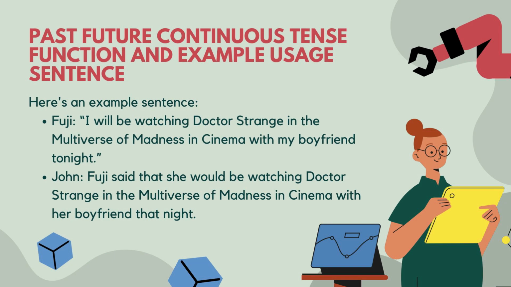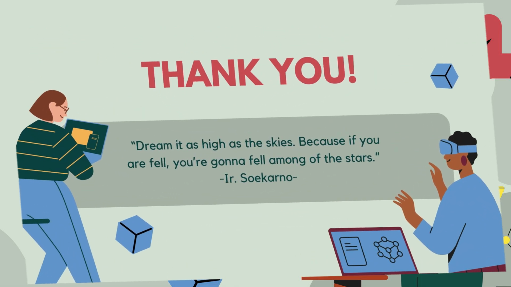Here's an example sentence. A. Fuji: I will be watching Doctor Strange in the Multiverse of Madness in cinema with my boyfriend tonight. B. John: Fuji said that she would be watching Doctor Strange in the Multiverse of Madness in cinema with her boyfriend that night. That's all from me.